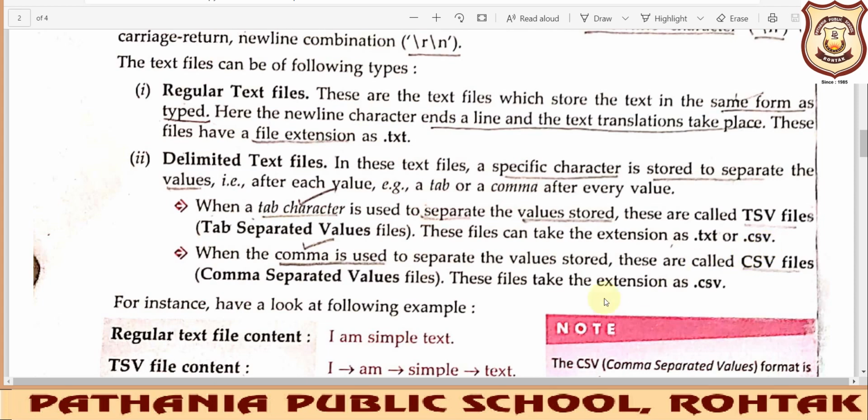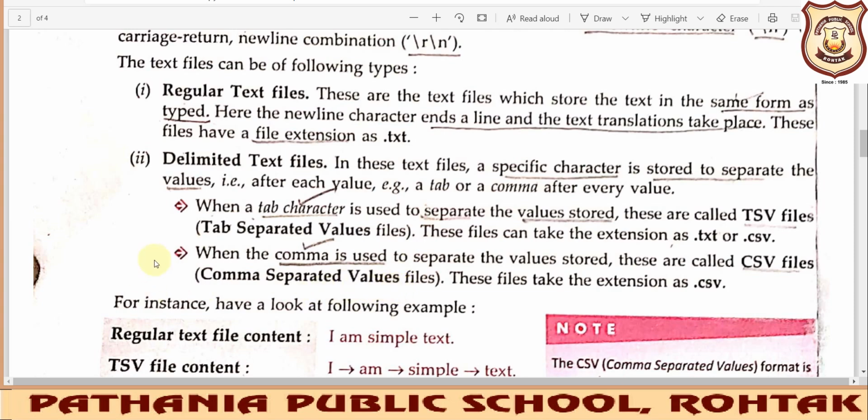Okay, and when we are separating the values we are storing inside the file with the help of commas, then these types of files are known as comma separated files. Okay, we'll be reading about the CSV file, what its importance is, and why we prefer these comma separated files in detail when we cover this topic in this chapter.